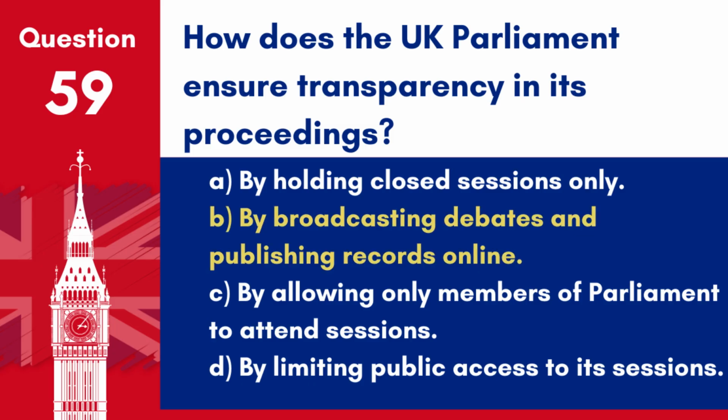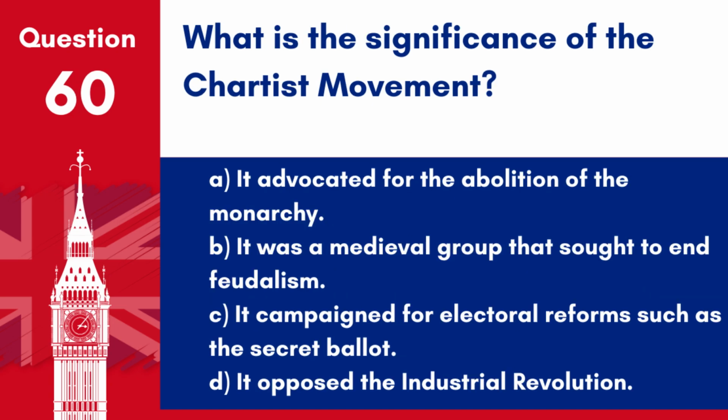Answer: B. By broadcasting debates and publishing records online. The UK Parliament promotes transparency by broadcasting its debates on television and the Internet and by publishing detailed records of its proceedings online.